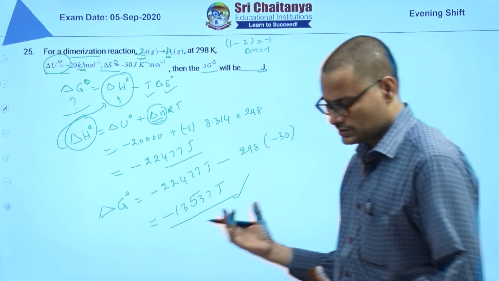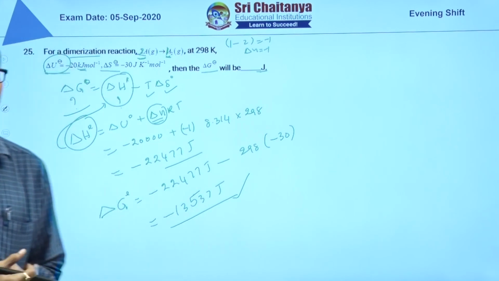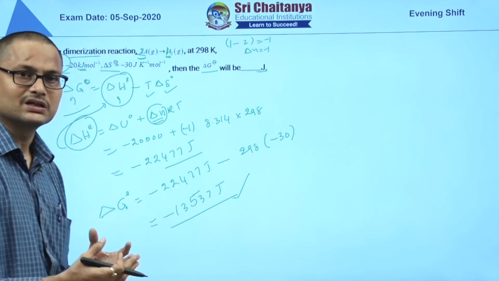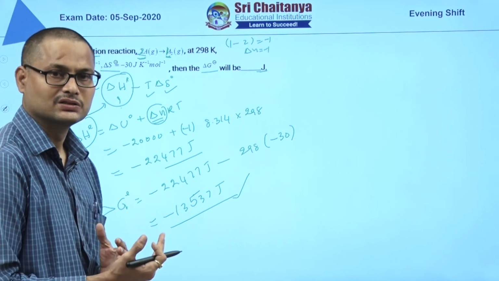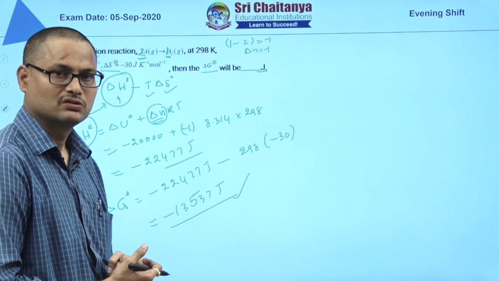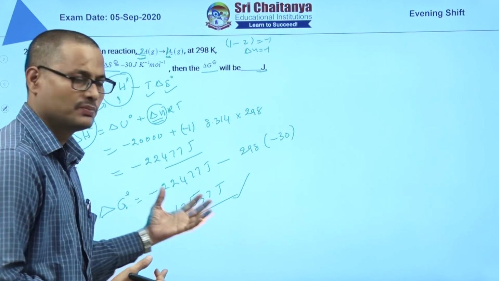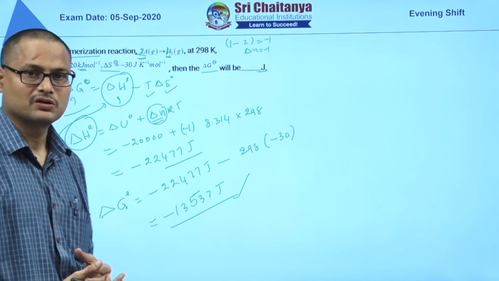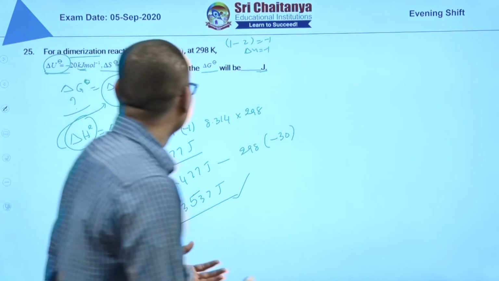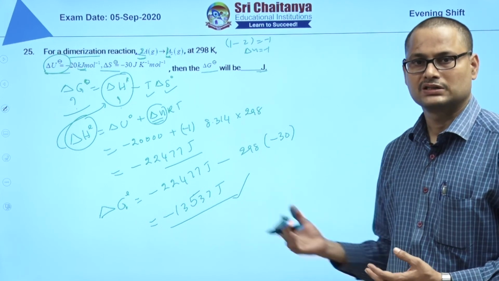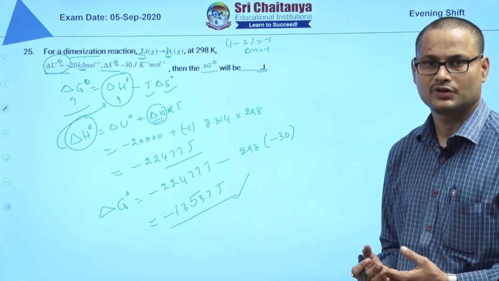So numericals in this paper are a little bit calculation heavy. Numericals are easy, but calculations are a little bit lengthy. So you should have a little patience to solve those questions. Overall the paper is a good paper. I hope all of you wrote very well. That is the end of the 5th September second session paper. Okay, thank you.